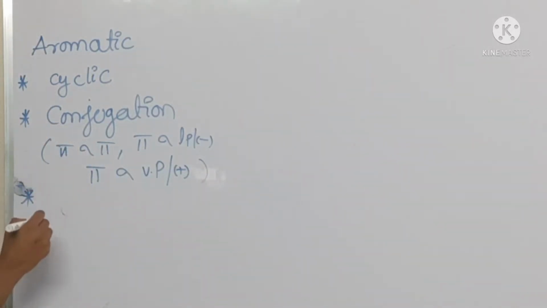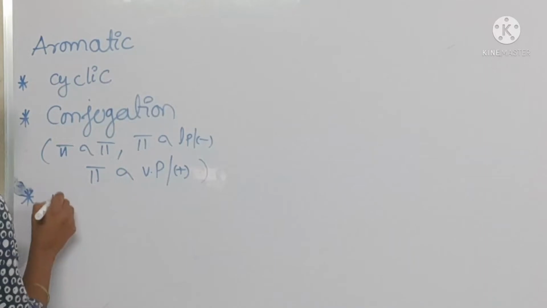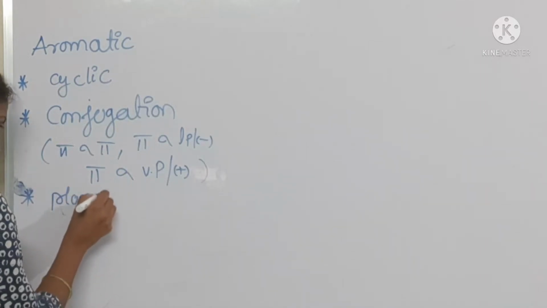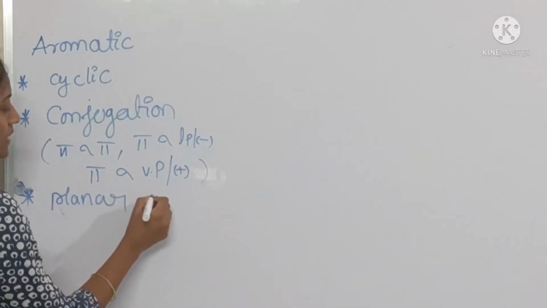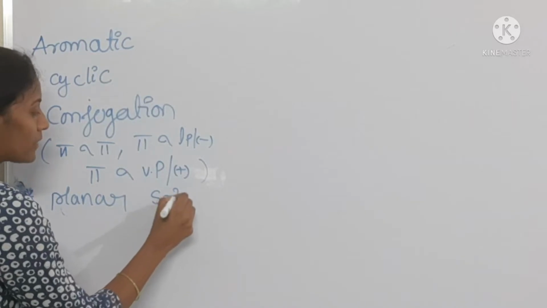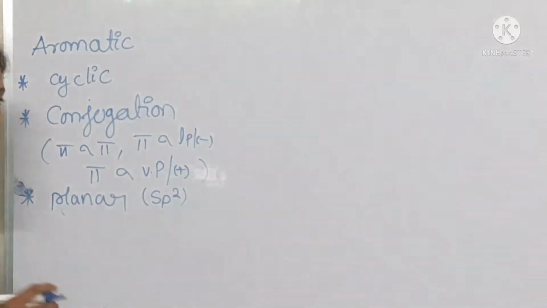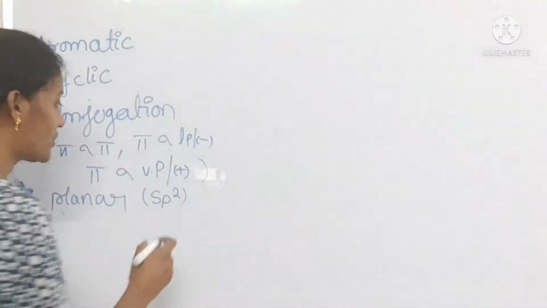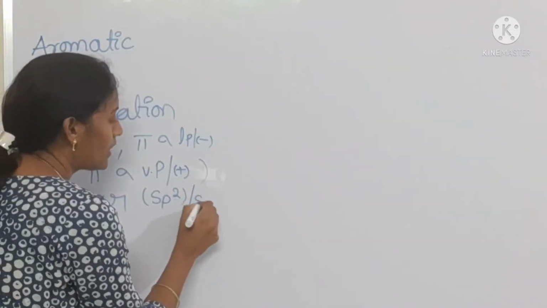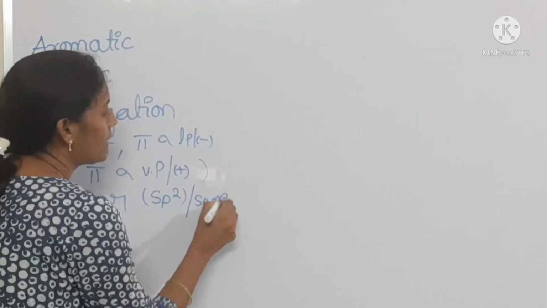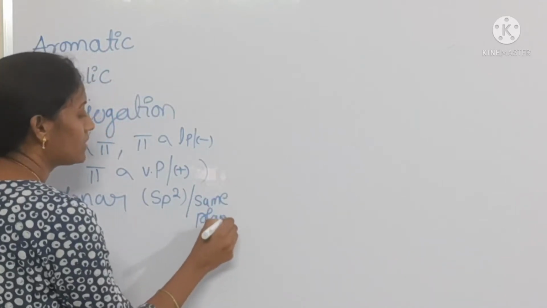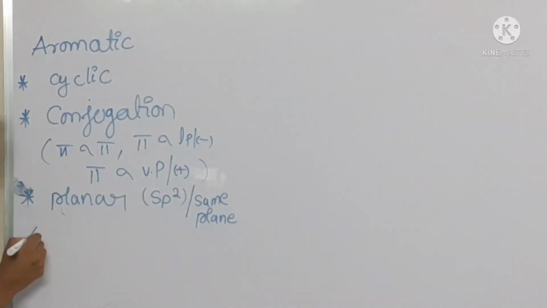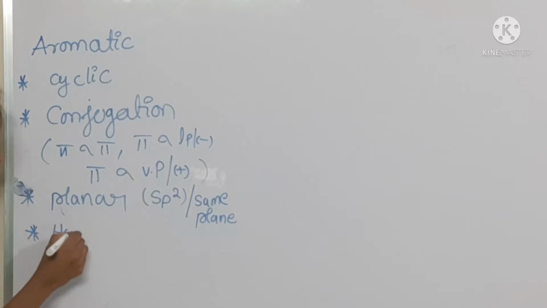Coming to the next one, the molecule must be planar. Planar means all carbon atoms present in that compound undergo sp2 hybridization. That means all are present in the same plane. And the last one, the fourth, is that it follows Huckel's rule.